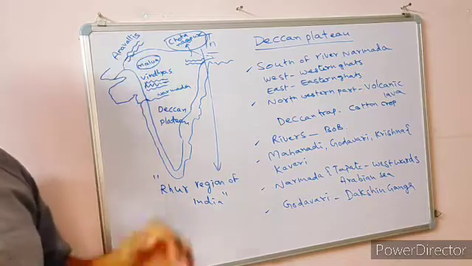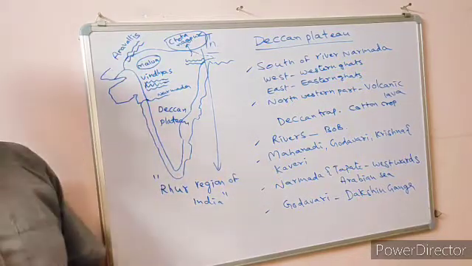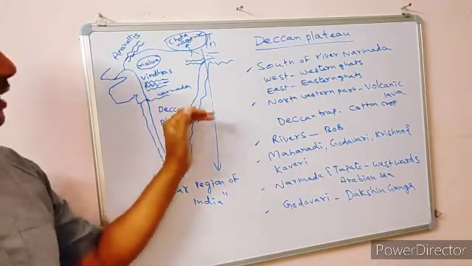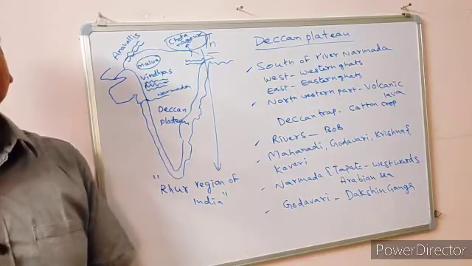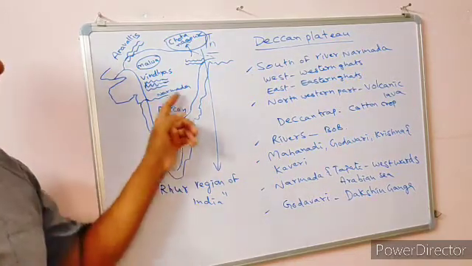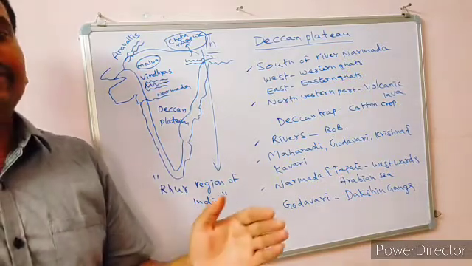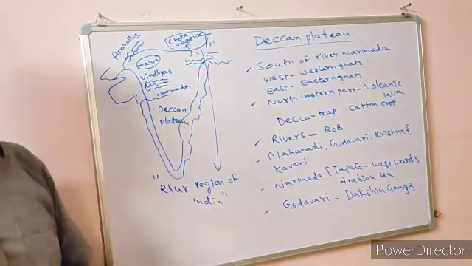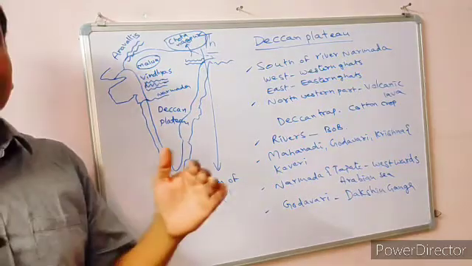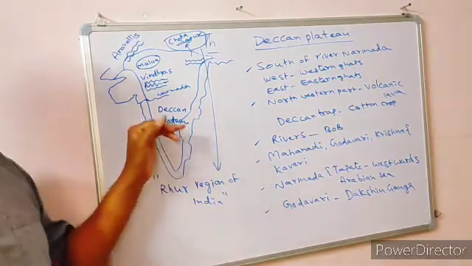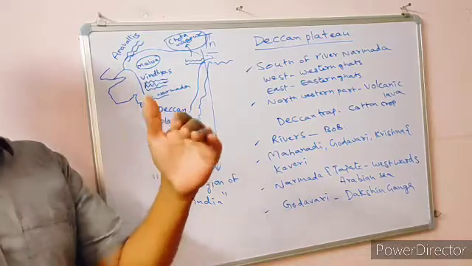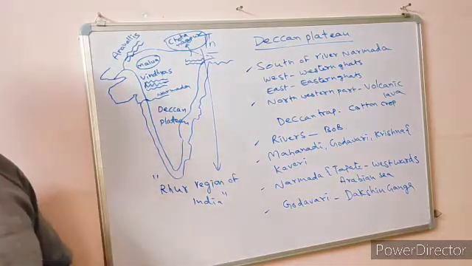To the north you can find Malwa, to the south Deccan Plateau. The plateau to the south of Narmada, this entire part is called Deccan Plateau. The Narmada river acts as the northern boundary here.